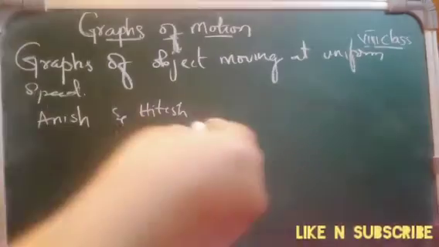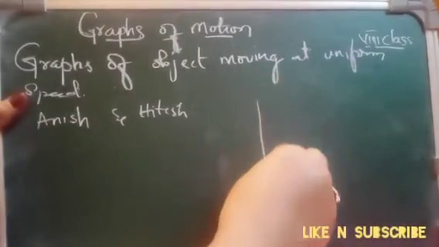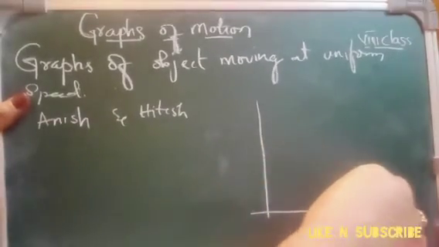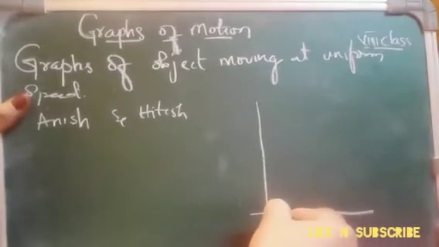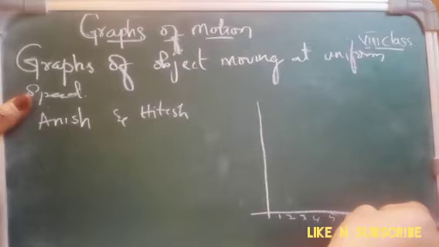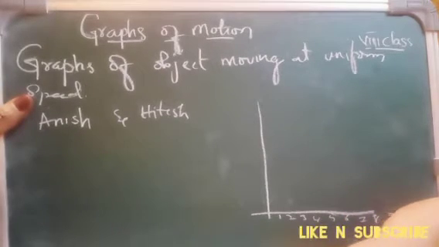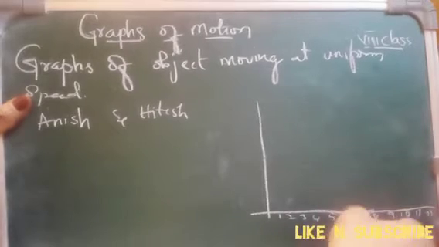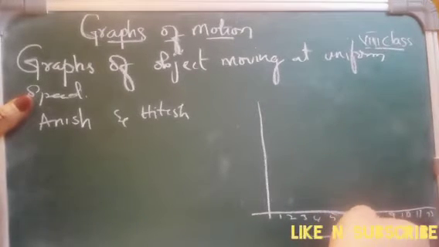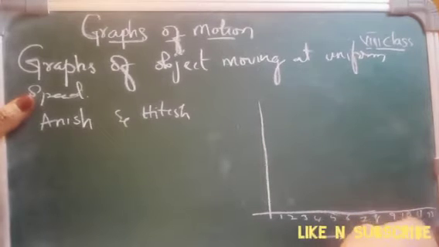So what is happening here? Anish has traveled... Here we mark 1, 2, 3, 4, 5, 6, 7, 8, 9, 10, 11, 12. On the x-axis, what do we write? We write time, in minutes.